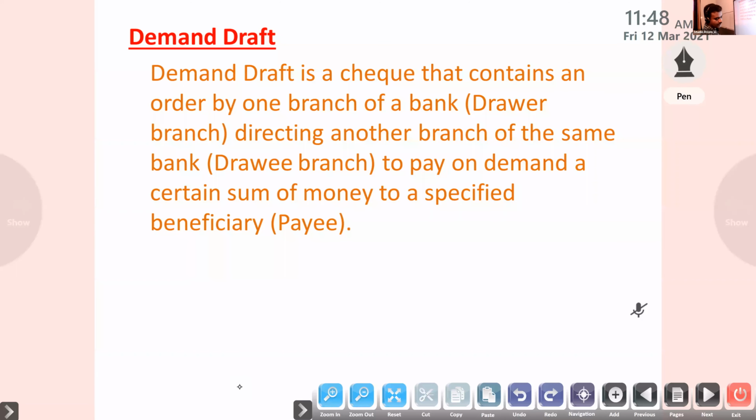It is a type of check drawn by a bank, either on its own branch or on another bank, in favor of a third party. It is a check that contains an order by one branch of a bank directing another branch of the same bank to pay on demand a certain sum of money to a specified beneficiary. That is a demand draft. It is always payable on demand. That is why it is called a demand draft.